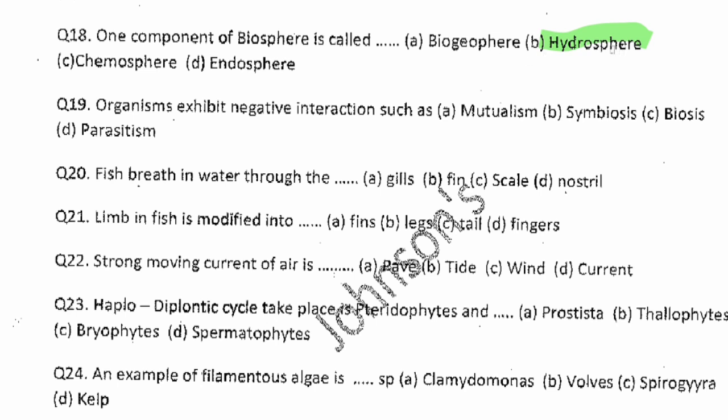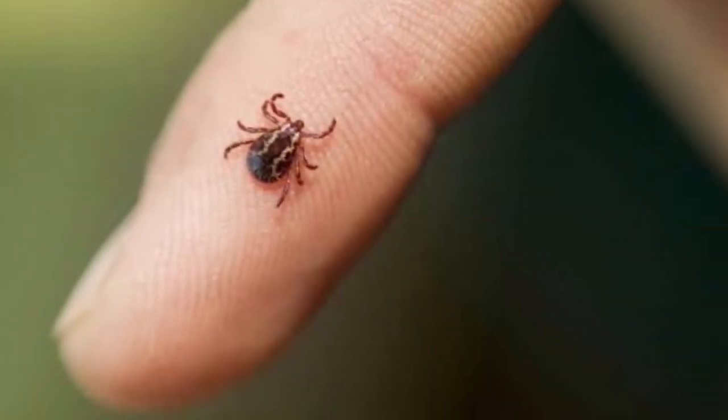All right. Now question number 19. If organisms exhibit negative interaction such as dash. Mutualism is not negative because both of them are gaining. Symbiosis, biosis, and parasitism, you know, is negative because one is gaining, another one is harmed.